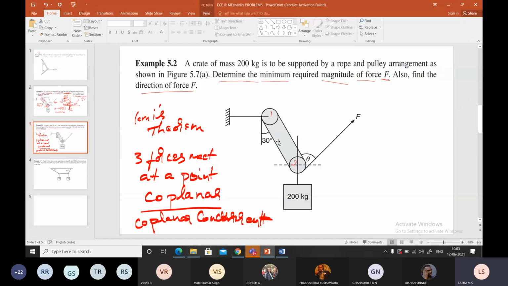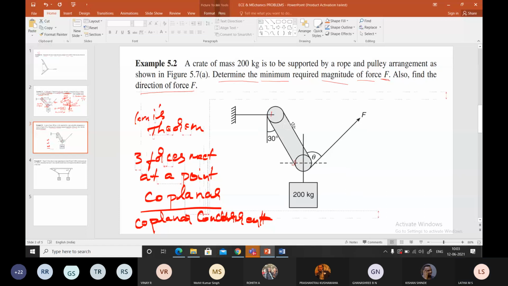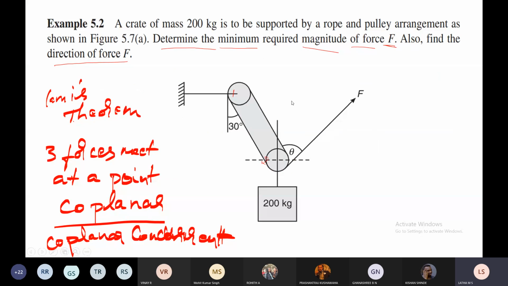So what is the force exerted by the rope here? Which are the ropes here? The one which is running around the pulley. This is a rope. The same rope is also carried in this direction. This is also a rope. This is 200 kg. This is an angle of 30 degrees and theta.